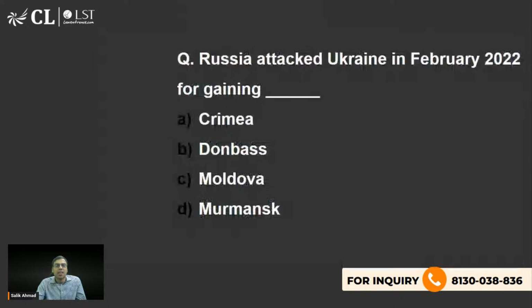Please, the right answer. Now, let us talk about the recent war, like which started in February 2022. So the Russia attacked Ukraine in February 2022 for gaining what? Crimea, Donbass, Moldova, Murmansk. What is the right answer?